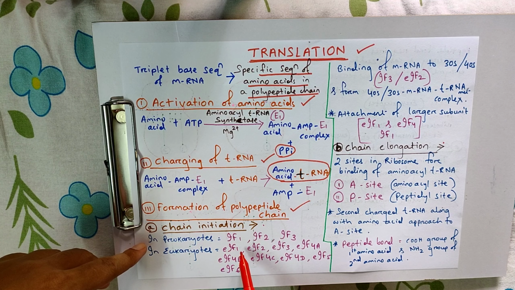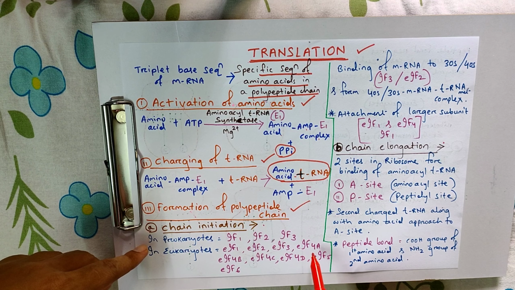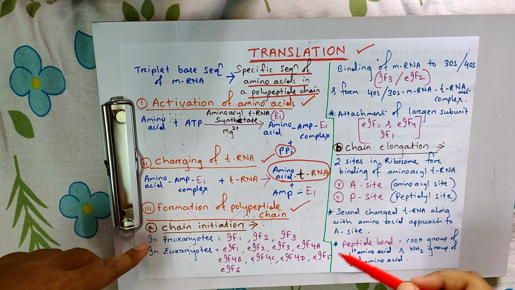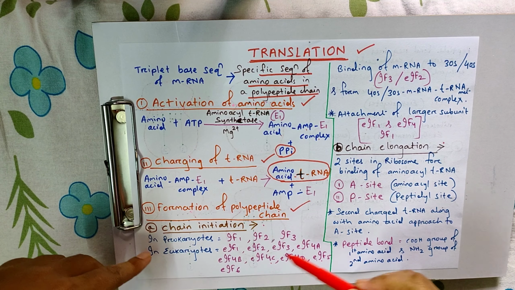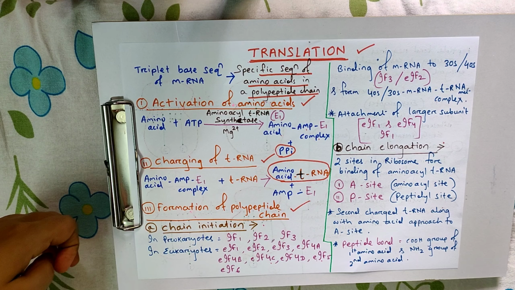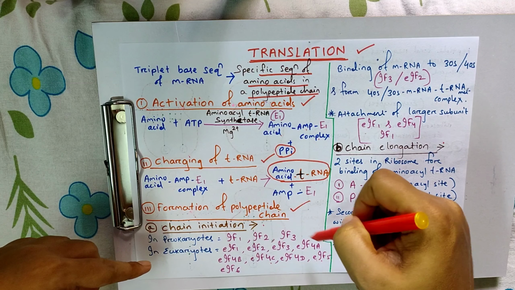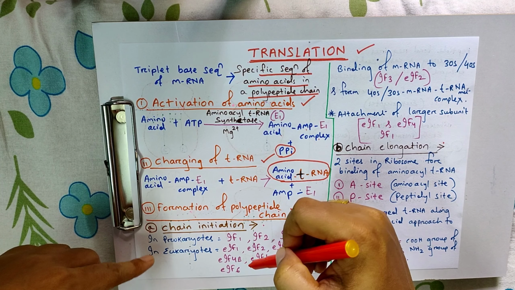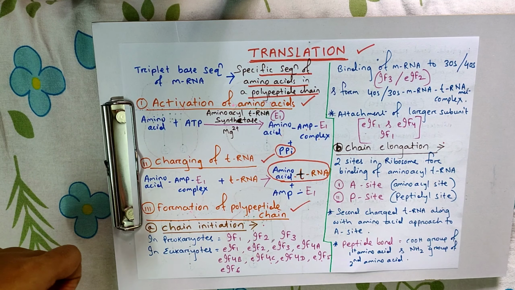That is eIF1, eIF2, eIF3, eIF4A, eIF4B, eIF4C, eIF4D, eIF5 and eIF6. In some cases, eIF5 and eIF6 are not mentioned, but here we are mentioning them. Due to the presence of these initiation factors, the chain initiation takes place.